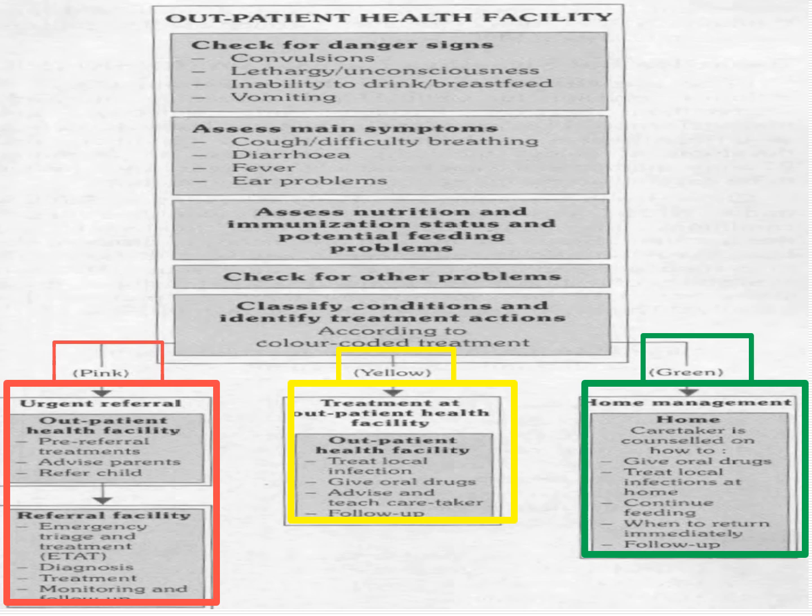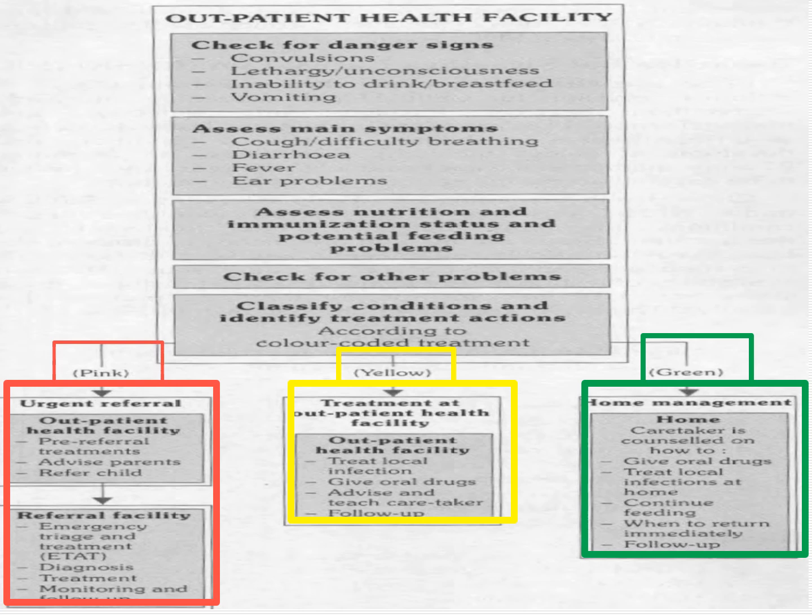Based on your physical examination, history taking and assessment, you can categorize the child into pink, yellow and green categories. The pink category is for urgent referral, in which we have to refer the child urgently to a higher facility. In yellow category children, we can give outpatient treatment. We can treat the local infection, give oral drugs, advise and teach home care, and give instructions for follow-up.